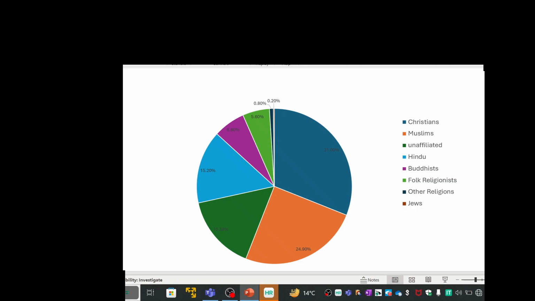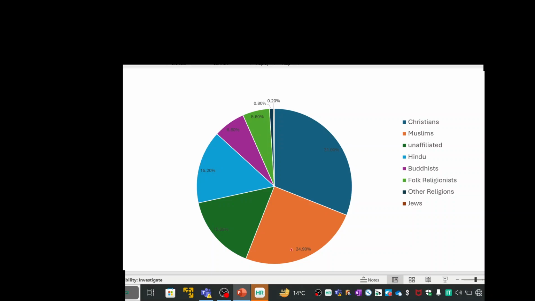As we are discussing religion, we'll see which is the biggest religion in the world and how the world population is divided based on religion. 31% of the population, the biggest chunk, is Christian. In Christianity, we have Catholic, Protestant, and Orthodox. Approximately 25% of the population is Muslim, and the big population is Sunni Muslim. Approximately 10 to 13% is Shia Muslim.